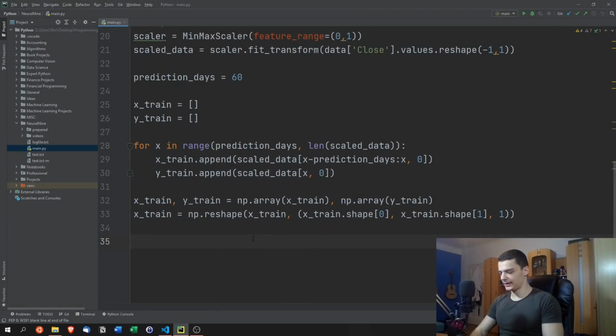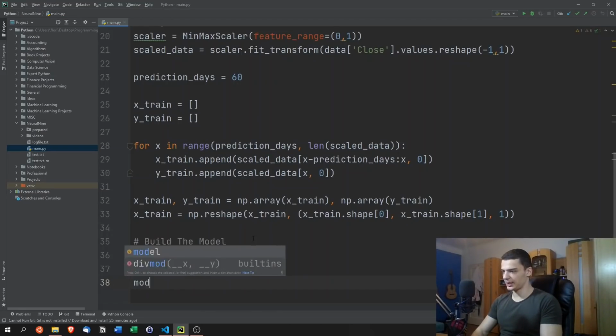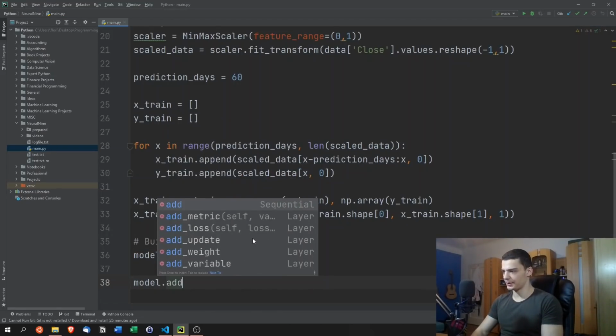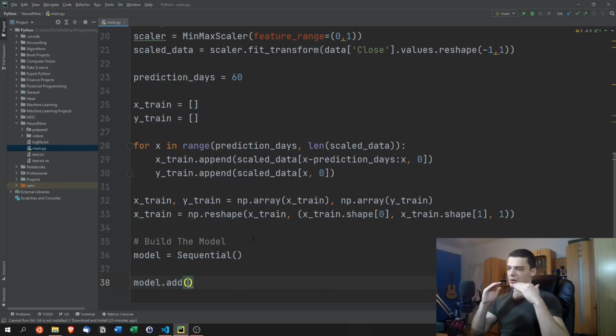So now we can go ahead and actually start building the model. And what we're going to do here is just say model equals Sequential, a basic neural network, and then we can specify the layers with model.add. We're going to add one LSTM layer, a dropout layer, an LSTM layer, a dropout layer, an LSTM layer, and another dropout layer. And then in the end, we're going to have the dense layer that is going to be just one unit, and this one unit is going to be the stock price prediction.